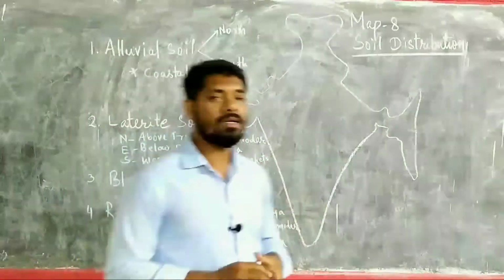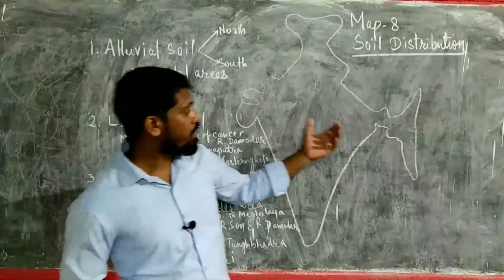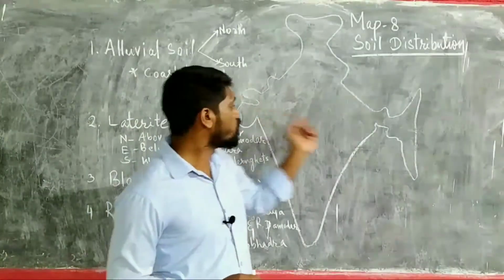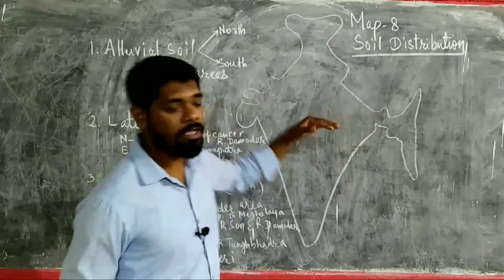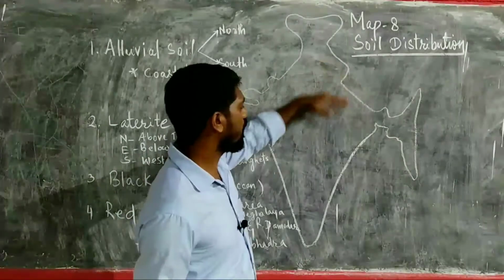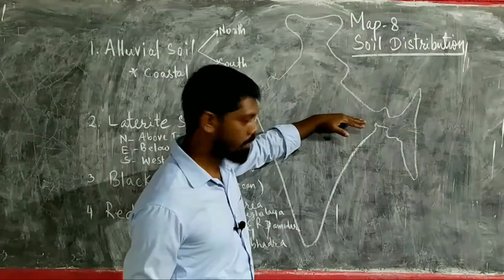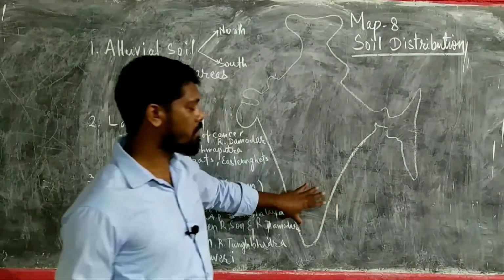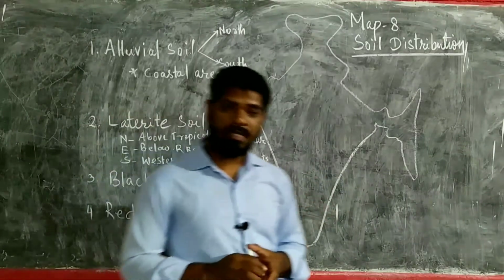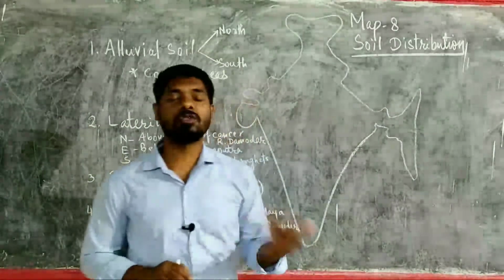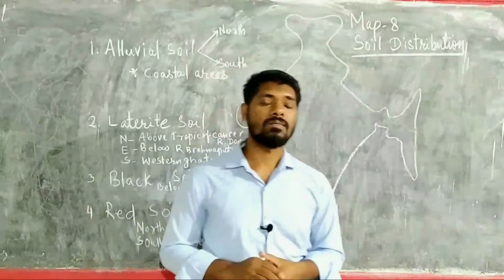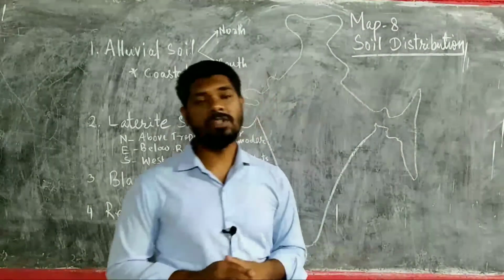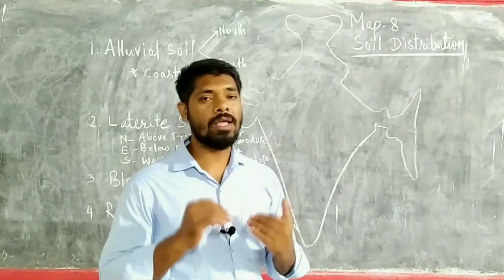Let me remind you that from the Tropic of Cancer upward it is considered north, and from the Tropic of Cancer below it is considered south. Sometimes in the examinations the question may be asked, mark alluvial soil in South India.